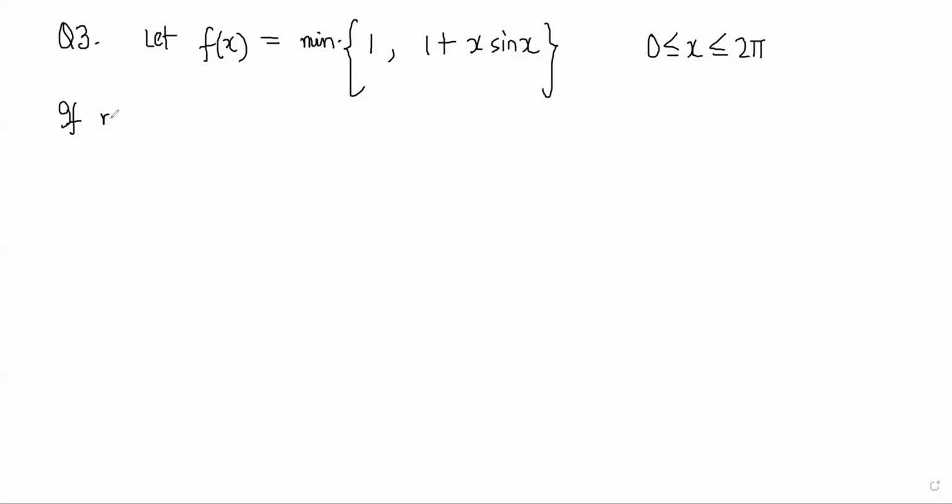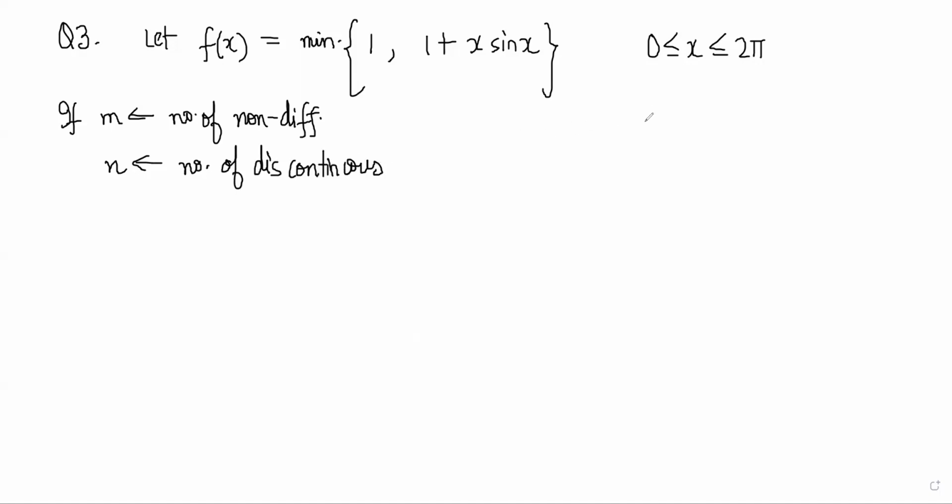Same thing, m is the number of, no, this time it is the number of non-differentiable points, and n is the number of discontinuous points. You have to find the ordered pair mn. Same question.